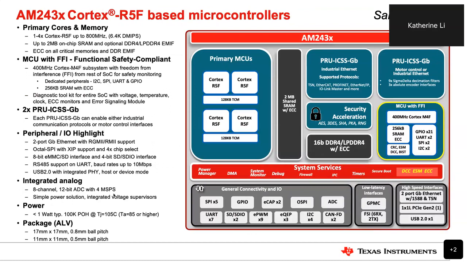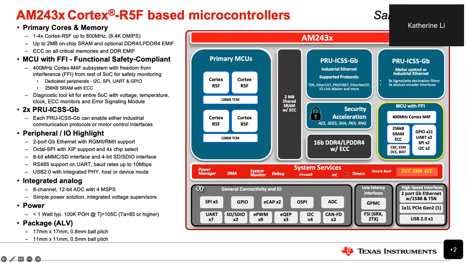Similarly to the previous one that I showed about AM64, AM243 has a Cortex R5F up to 800 megahertz, on-chip SRAM with 2 megabytes, and a programmable real-time unit industry communication subsystem to enable industry Ethernet or motor control protocols. We also have M4 for safety monitoring, security enabled, and CDR enabled.